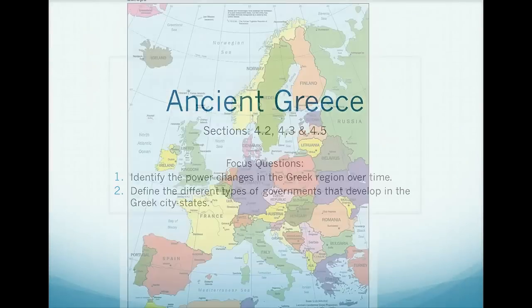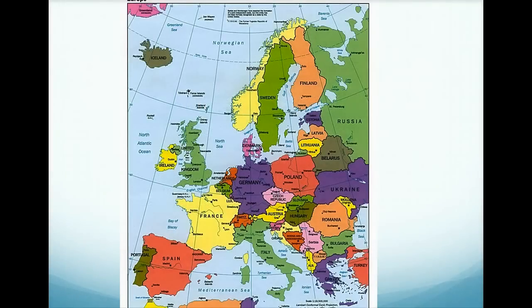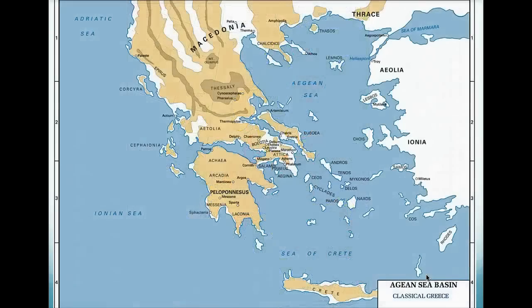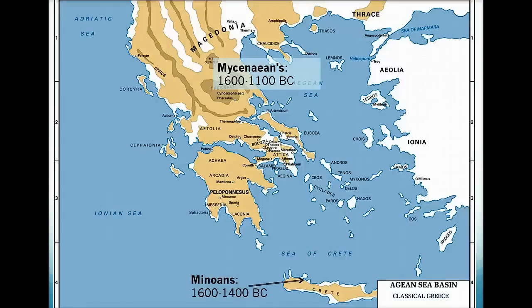So let's go. Here's a map of modern-day Europe. The area we're going to be focusing on is in the bottom right, and you can see Greece right there. Let's get a closer view. Before what we think of as the Greek Golden Age, there's two other civilizations who inhabit this region. Well, there's more than that, but the two major ones are the Minoans and the Mycenaeans, who both, for periods of time, have their Golden Age and reach their peak. The Minoans between 1600 and 1400 BC, and the Mycenaeans between 1600 and 1100 BC.